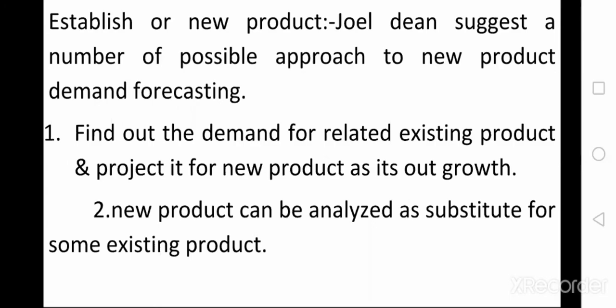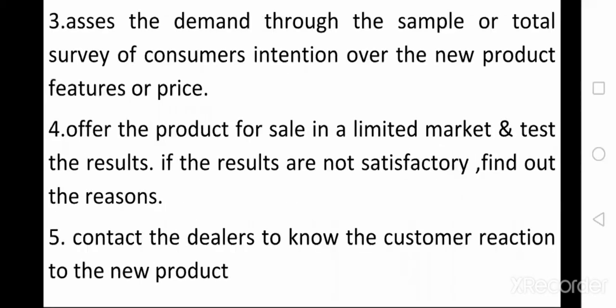The new product can be analyzed as a substitute for some existing product, and at the same time, analyze what the substitutes to this new product are. Substitutes, as we already explained in the last class, are like tea and coffee, which are the best substitutes. Like that, for our new product, what substitute products are already available in the market? That is the type of analysis as a substitute for some existing product.